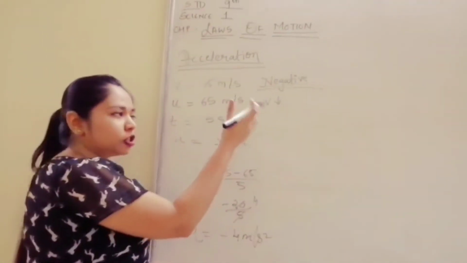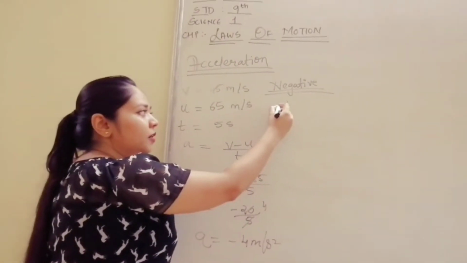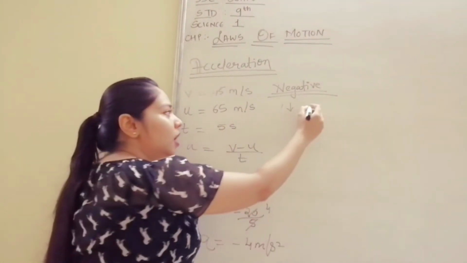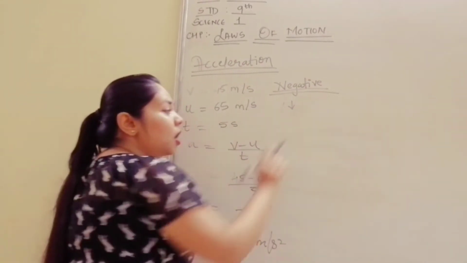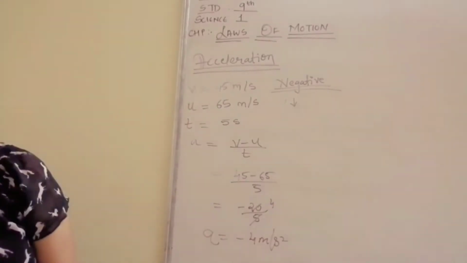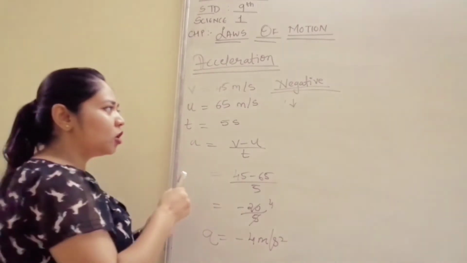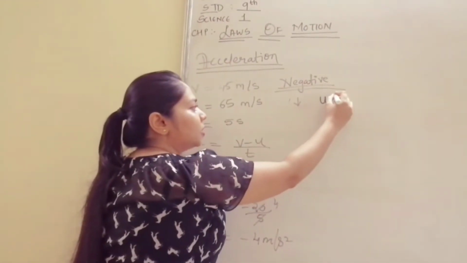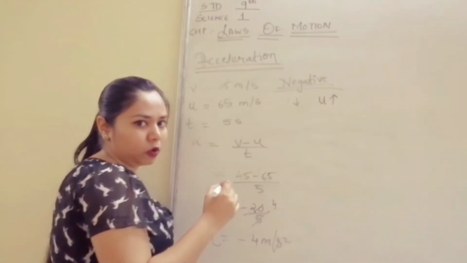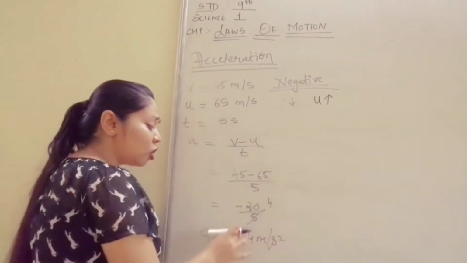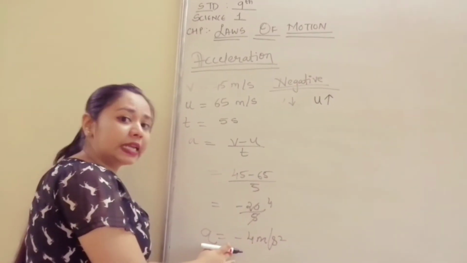In negative acceleration, the final velocity will be less than the initial velocity. Here your initial velocity is more than the final velocity. Okay, understood? In negative acceleration, the value will also come out to be negative.